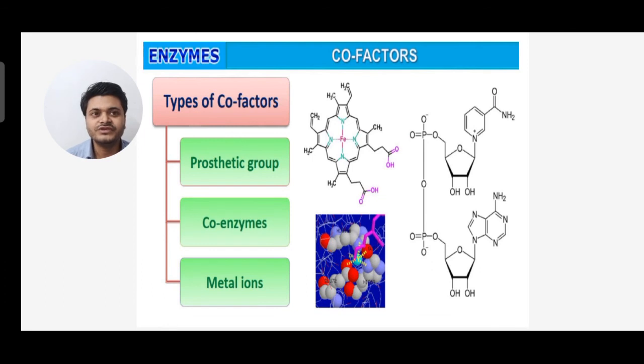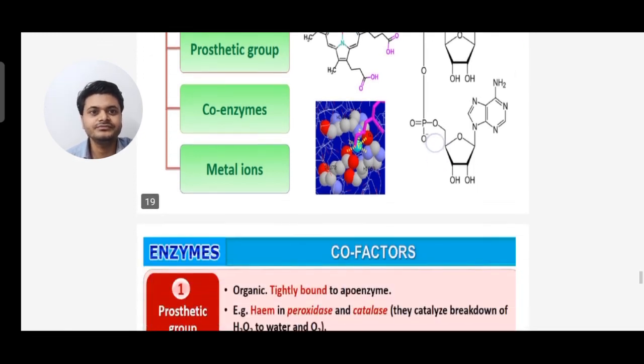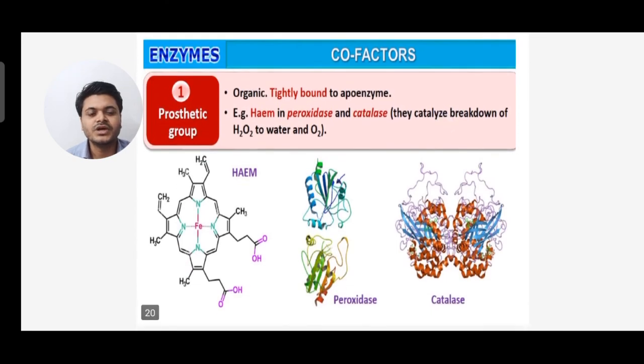Now we move to the different types of cofactors. There are three types: prosthetic group, coenzyme, and metal ions. What is a prosthetic group? It is an organic substance that is tightly bound to the apoenzyme. Example, heme in peroxidase and catalase, which catalyze the breakdown of hydrogen peroxide to water and oxygen.